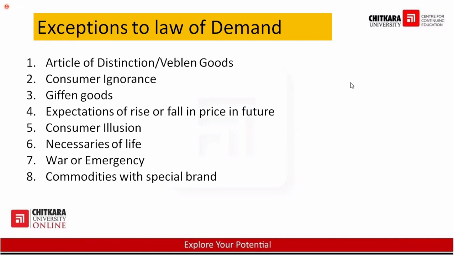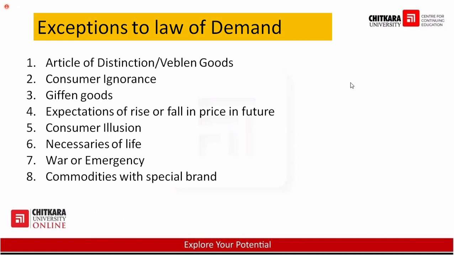Commodities with special brands. Sometimes we are very brand conscious. And if we are very much brand conscious, even if the price of the product is very high, we will purchase the product. Fine. Suppose your father always liked to wear shirts of Raymond's brand. With the passage of time, Raymond's has become expensive. But if you only wear Raymond products, you only wear Raymond shirts, then even if the price is increasing, you will purchase the Raymond shirt. Why? Because you are brand conscious.